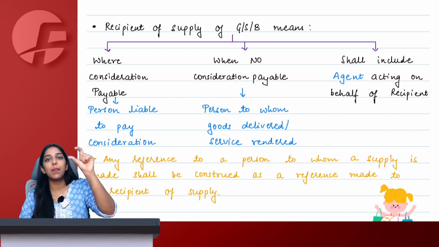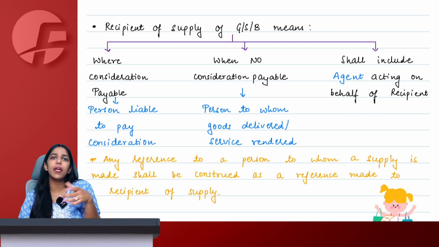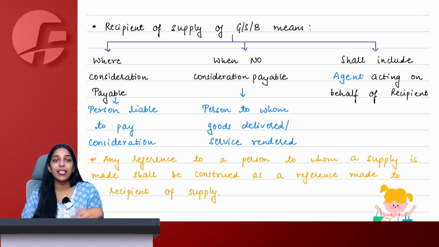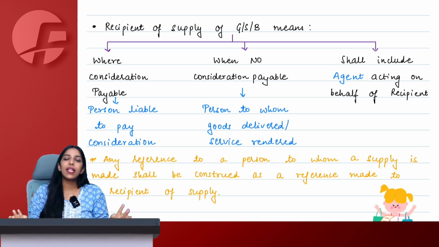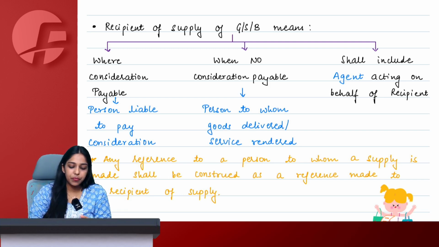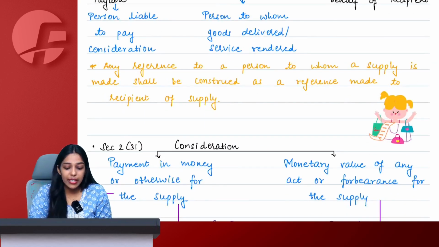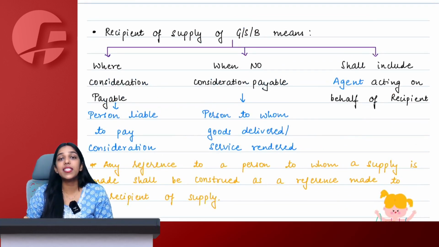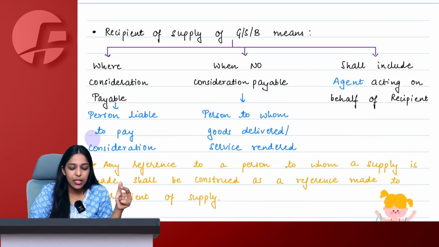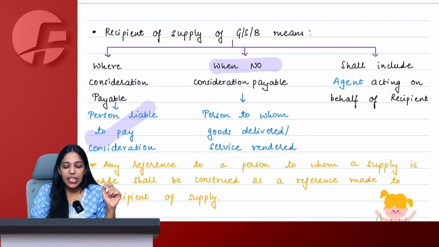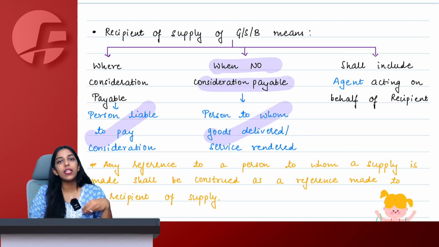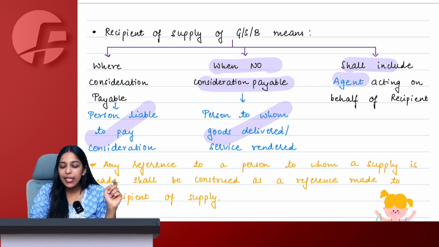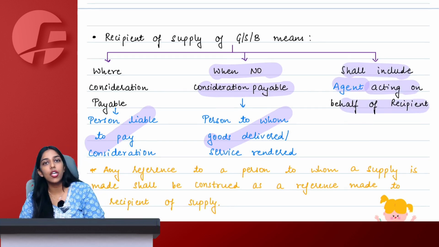Also, the definition of supplier includes agent, and the definition of recipient also includes agent. So if any person is acting on my behalf to purchase something, then my agent also becomes a recipient. Throughout the act, whenever any reference is made to a supply made to a person, we will construe it as a supply made to a recipient. So very simple: if consideration is payable, the person liable to pay consideration is the recipient. If consideration is not payable, the person receiving the goods or service becomes the recipient, and agent is also included in the definition of recipient.